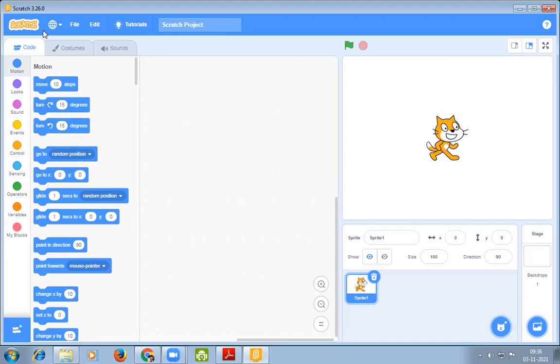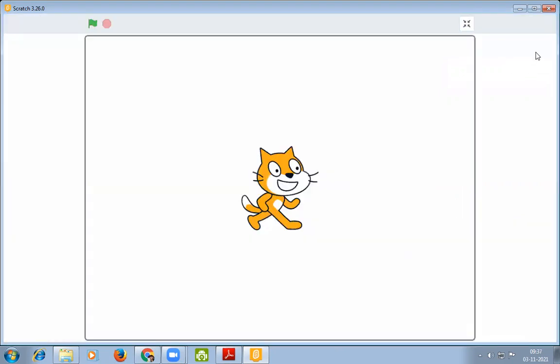Next one, the menu bar. This portion, the deep blue portion, is known as the menu bar. Scratch, here is the internet symbol, File, Edit, Tutorials, Scratch, Projects, everything is present on the menu bar. Now, you can see these three symbols here. These three symbols are known as the stage. Okay, this is known as the stage.